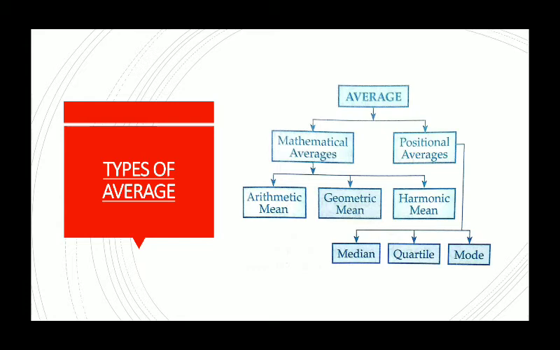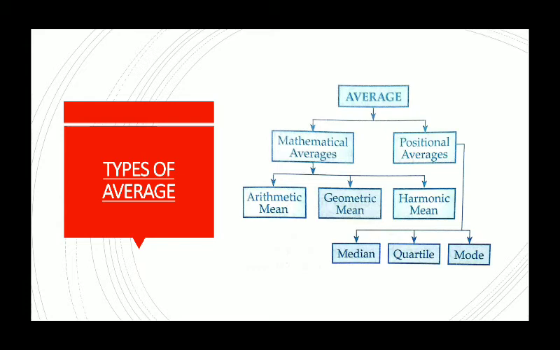That is normal average, which is mathematical average. Apart from that, there are positional averages as well. Position wise means when we arrange the data, the middle one, whether the middle one is a small value or a large value, that doesn't matter. First of all, we have to arrange the data, and when we arrange them, then position wise, the value which is coming in the middle position is called positional average.